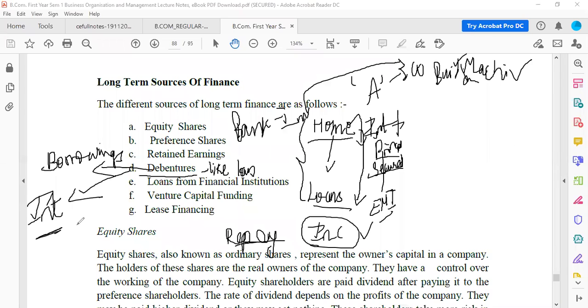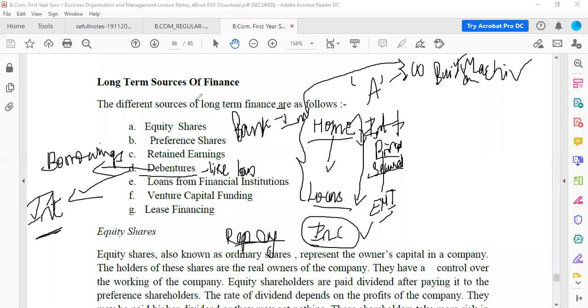So to make it more secure, to make it stronger, they can also set up a debenture trust. A debenture trust is one particular body which will make sure that the company will give the money back to the investors.